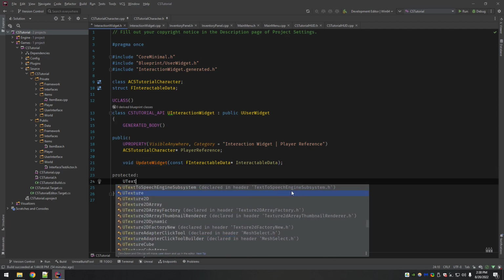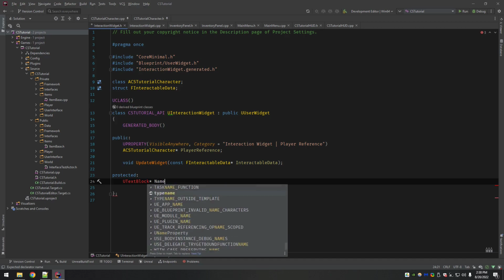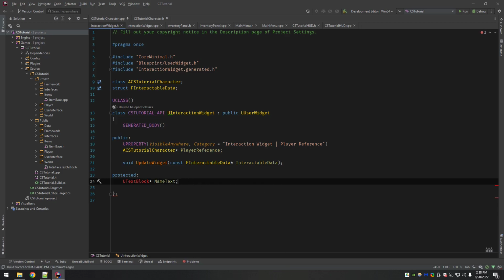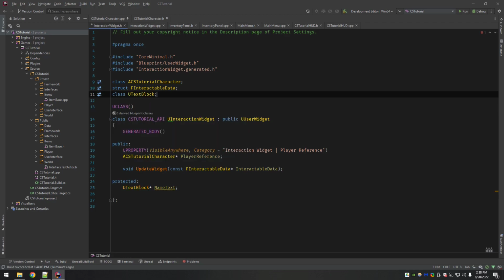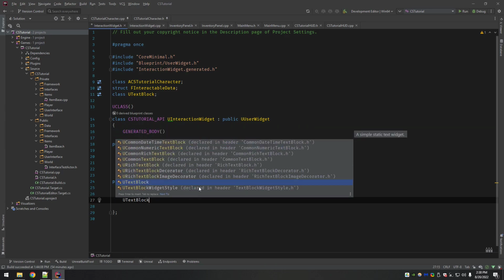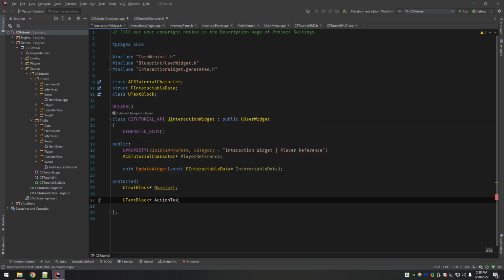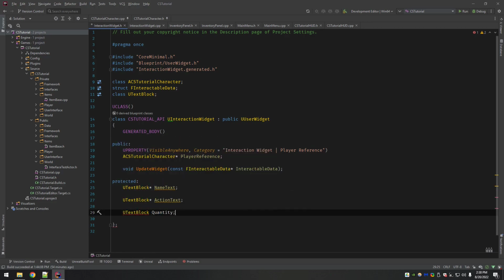So what we're going to make is UTextBlock, which is the name for the text that you drag in and build in the widget editor. And we're going to have a couple different things here. So I'm going to need to add a forward declare for this. So obviously we need name, we need action, we need quantity, and this is from when we start looking at items that are laying on the ground in the form of a pickup class.